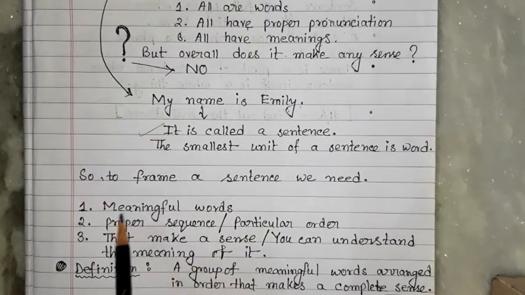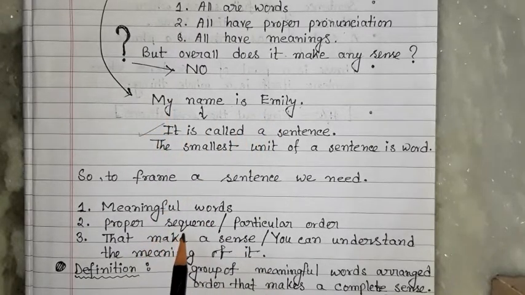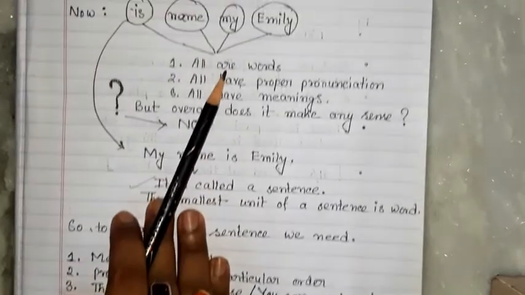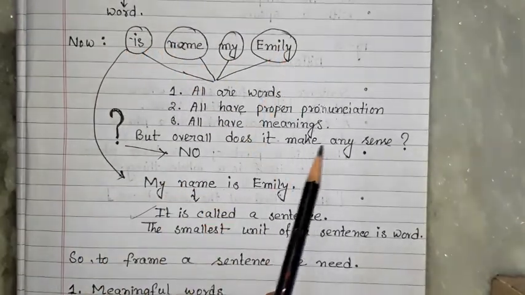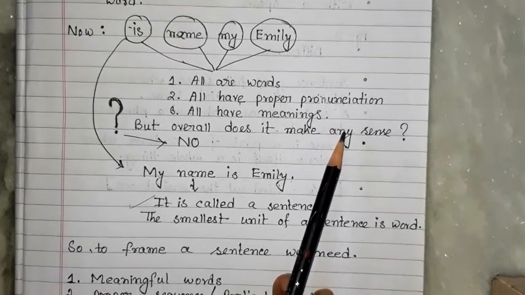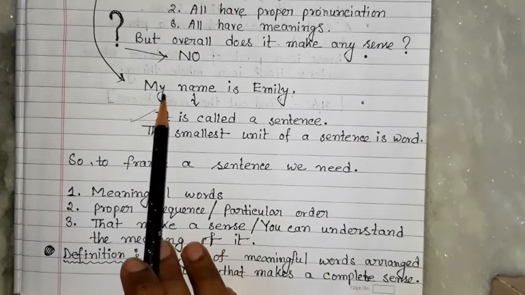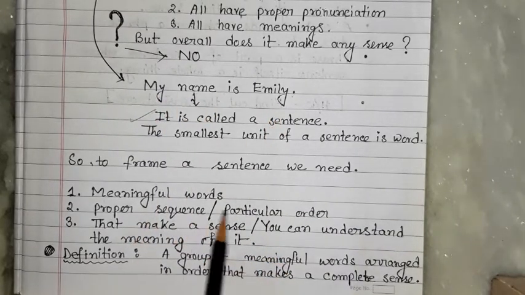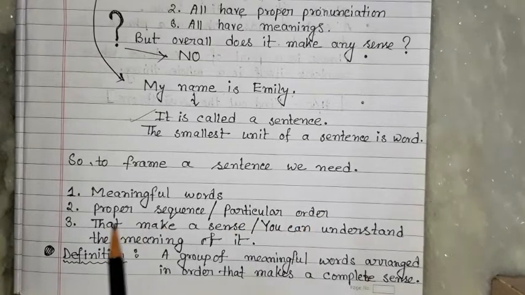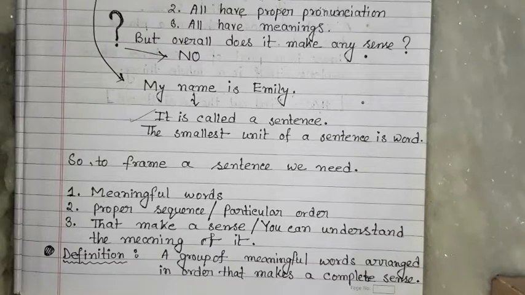Now if we come to this point, the meaningful words, proper sequence: all words should be meaningful. Then proper sequence means when I wrote is name my Emily, it was not in proper sequence because I was not getting any meaning. But when I wrote my name is Emily, it is in a particular order, so it makes sense and you can understand the meaning of it.